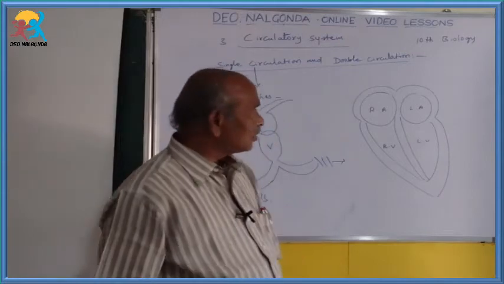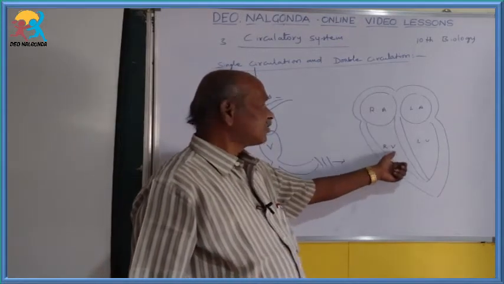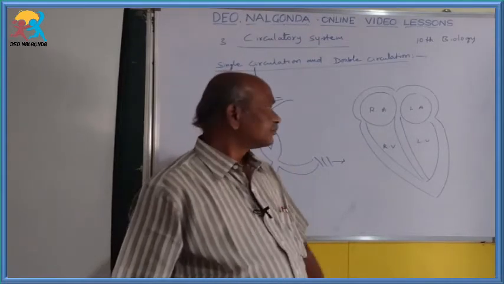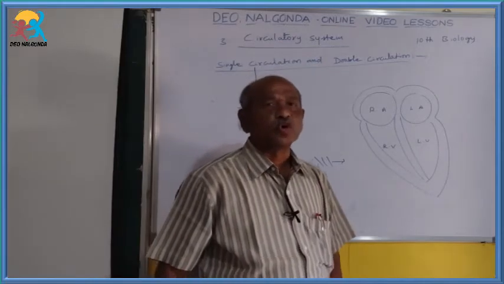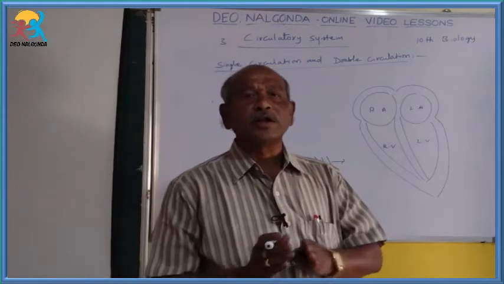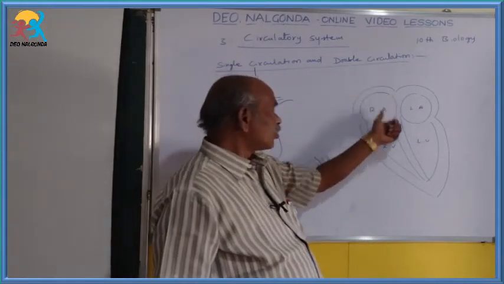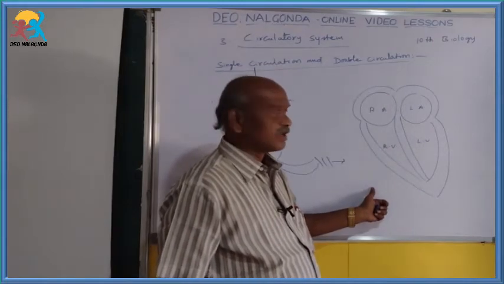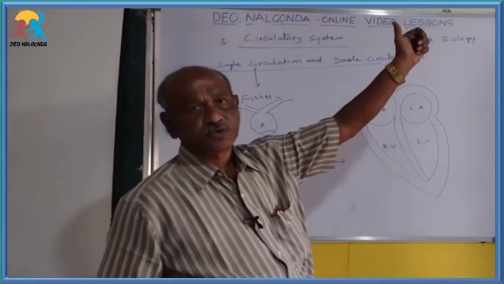Already we saw that in the right side chambers of the heart, impure blood flows. In the left side chambers of the heart, pure blood flows. Like that, pure blood and impure blood flow separately. The impure blood comes through the anterior and posterior vena cava and goes to the lungs.